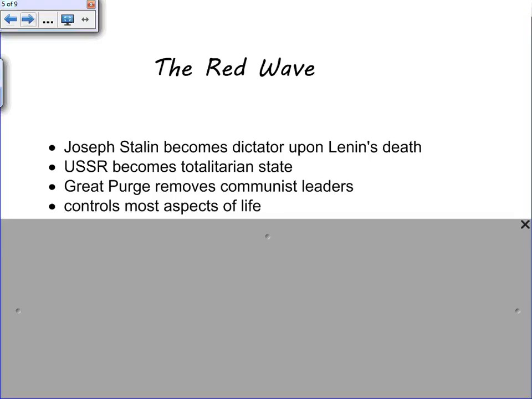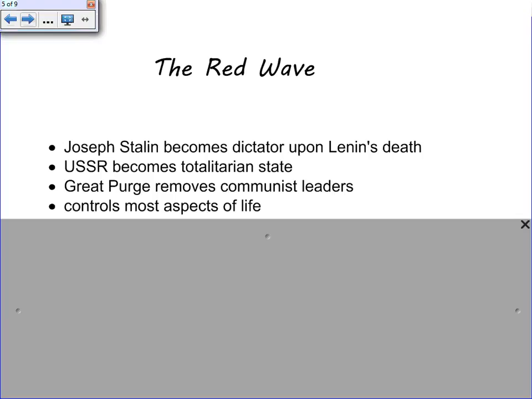As Lenin ages, he is going to be replaced, and there are two choices to replace him: Leon Trotsky, who led the Red Army during the Bolshevik Revolution, and a man by the name of Joseph Stalin. Now, Stalin wasn't his real name. Stalin means man of steel, and he used that name to gain power, respect and prestige from the workers, because steel was an industry for Russia. The workers were the people making the steel. They were the ones that needed new leadership. And so he takes over from Lenin and becomes a dictator that ruled a totalitarian state.